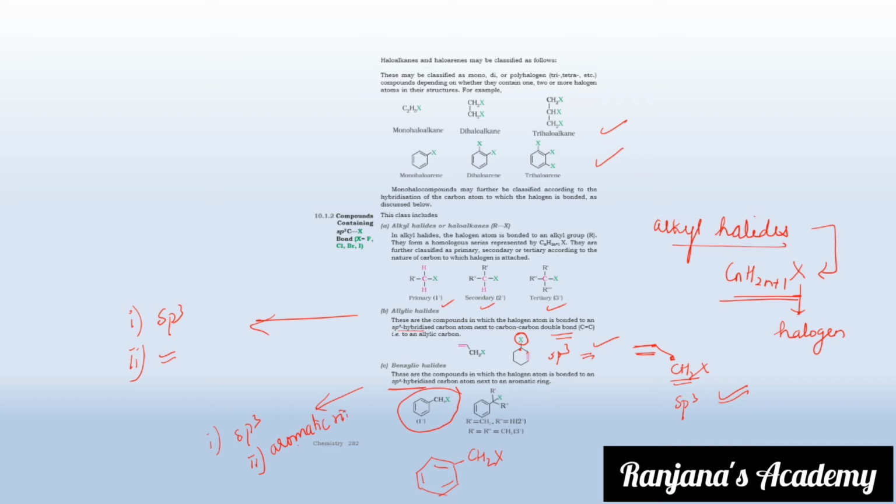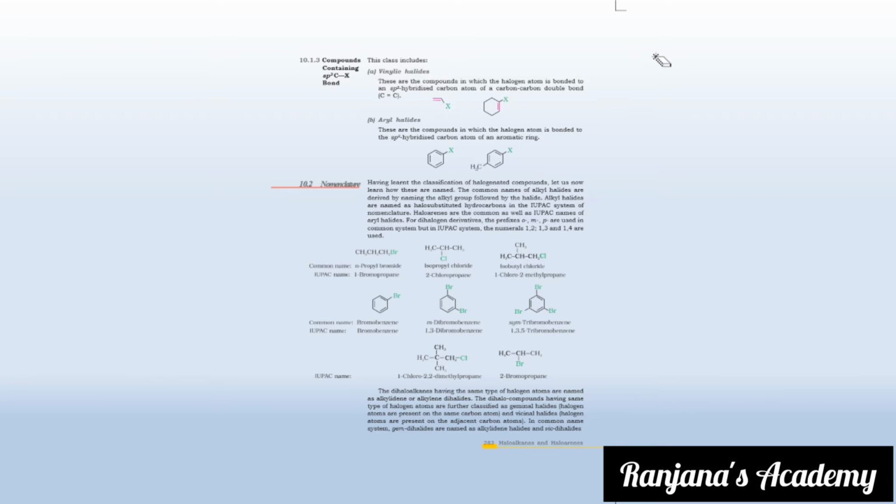The next type of classification of halo compounds is based upon sp2 hybridization. So what are the conditions for vinylic and aryl halides? Vinylic halides must have, one, sp2 hybridization, and the other, it has to have a double bond in it. Then it is called a vinylic halide. Then what are aryl halides?